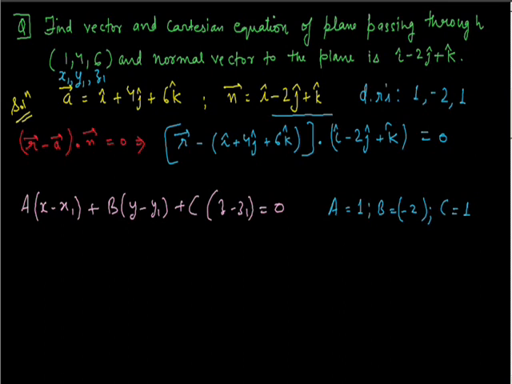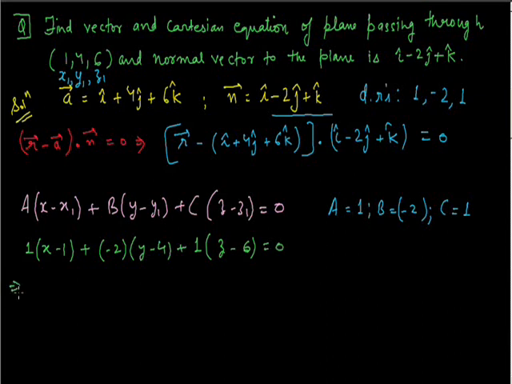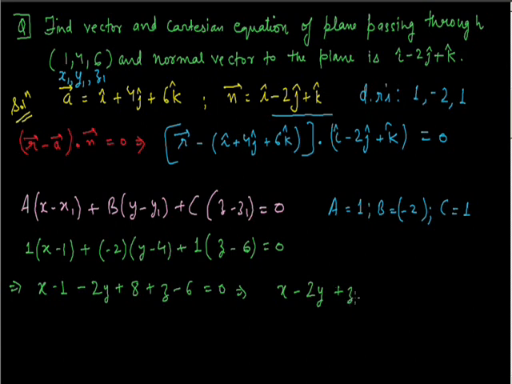Let's put the values. When you put the values, you will get 1 into (x minus 1), plus minus 2 into (y minus 4), plus 1 into (z minus 6), equals 0. On simplification, it becomes x minus 1 minus 2y plus 8 plus z minus 6 equals 0. Therefore, the equation is x minus 2y plus z plus 1 equals 0. This is the required equation.